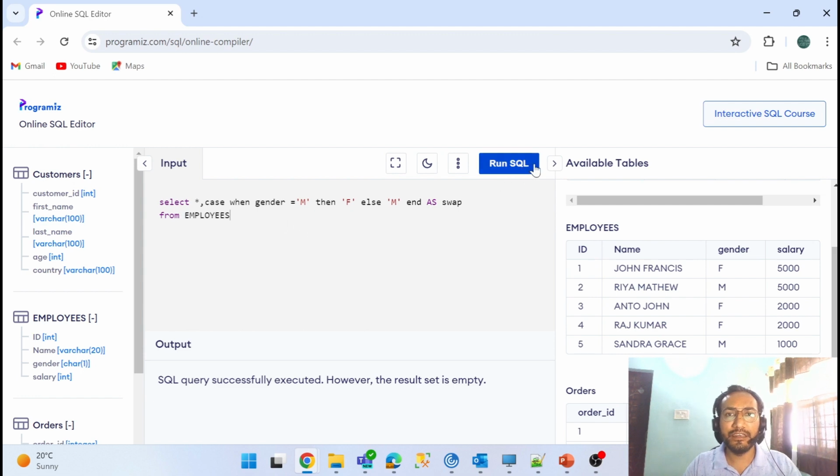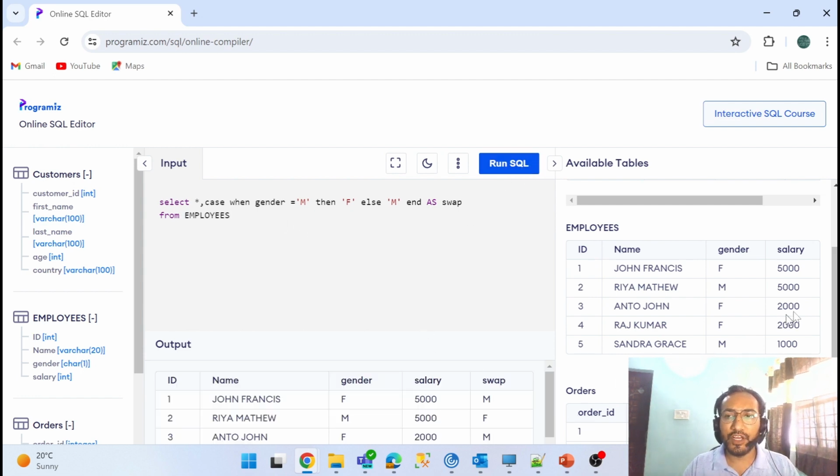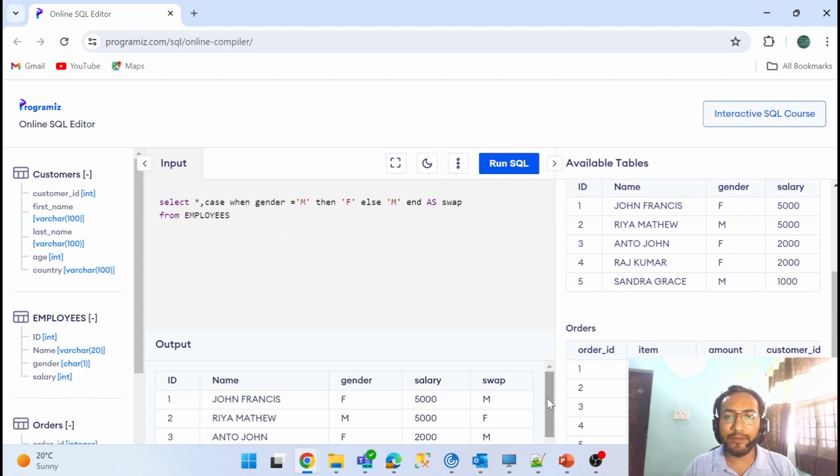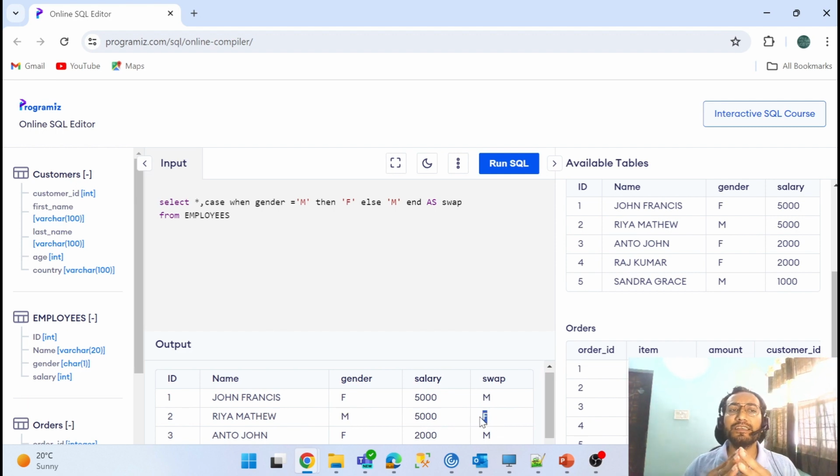Let me run the query. So now you can see I just swapped the gender. You can see where I had female, it converted to male, and where I had male, it converted to female. So it's quite simple, but sometimes the interviewer wants to trip you up, meaning they try to confuse you. So you can use a simple case statement where you can convert your data to a particular string. Okay, I hope you understand this question as well, swapping the gender, right?